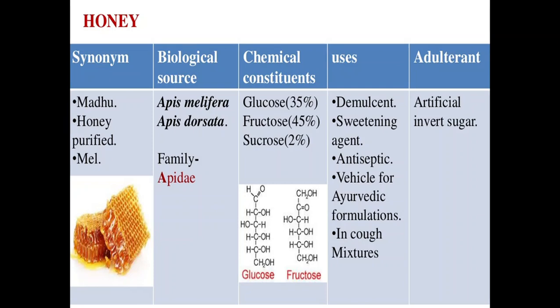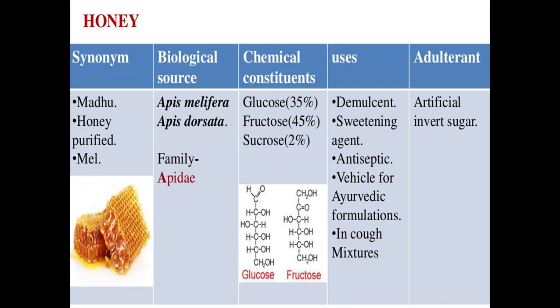It is obtained from the honeycomb made by honey bees, of the species Apis mellifera and Apis dorsata. Honey is collected by smoking the honeycomb and squeezing it. The honey obtained is boiled for some time, then left to cool. On cooling, the impurities come onto the surface, and they are scraped off and the honey is used further.